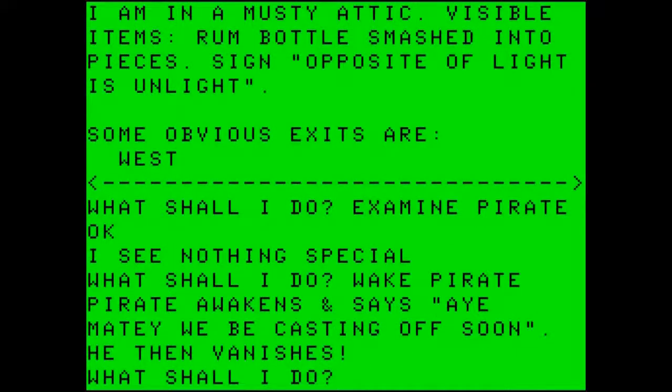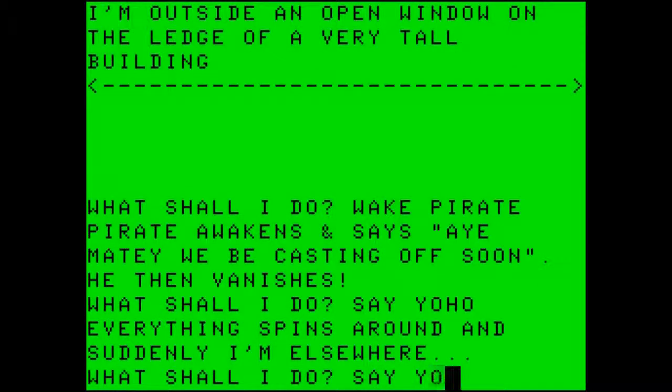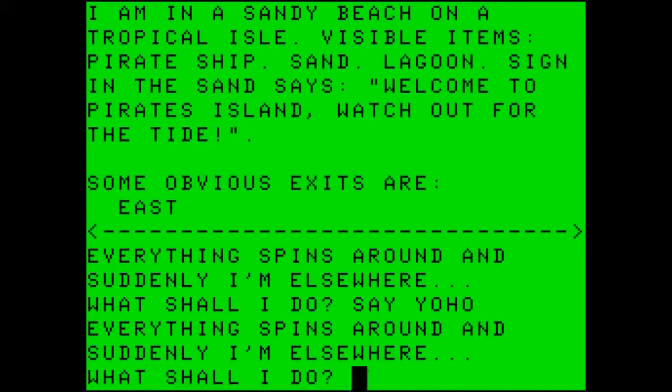Let's wake the pirate. The pirate awakens and says, "Aye, matey, we be casting off soon." He then vanishes. So let's do the quick travel. Say yo-ho twice. It takes us back to the sandy beach. While here, we want to drop the book. This is an excellent place for it.